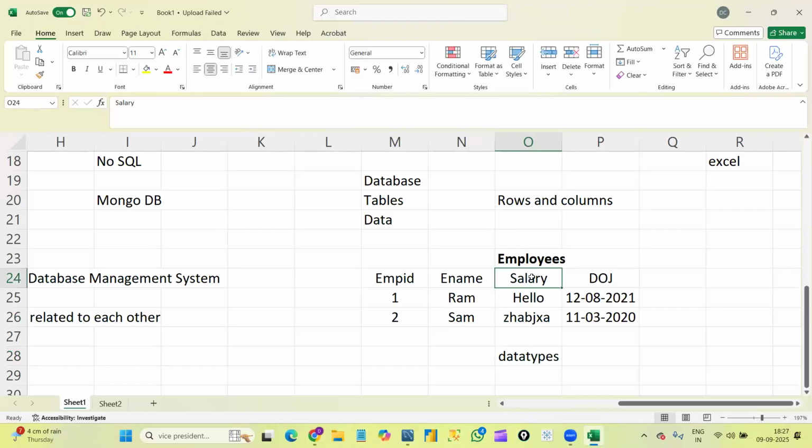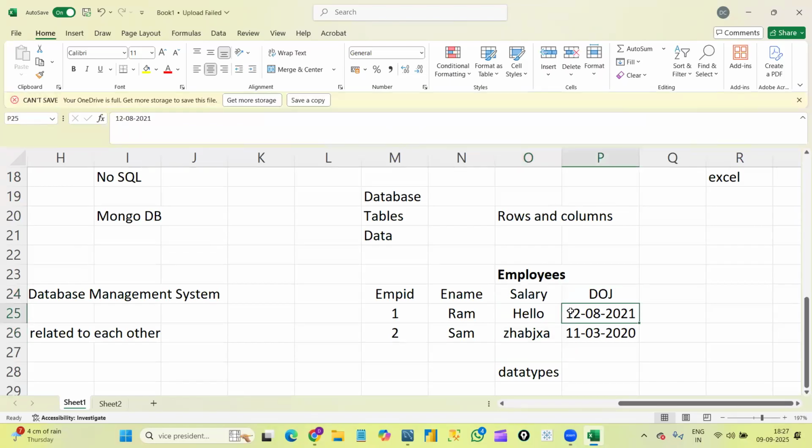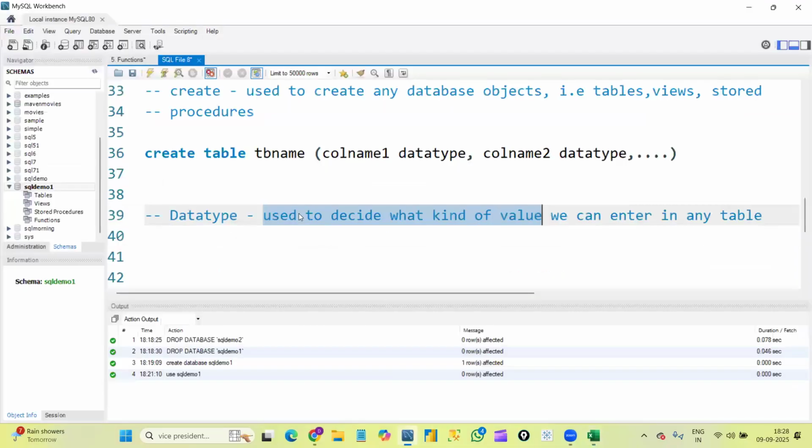Because this is the salary column, we can enter only numbers here, right? This is date of joining, that is a dates column, we need to enter only dates here, right? Whether we need to enter numbers, dates, or characters will be decided by data types only. That is what I wrote here: data types decide what kind of value we can enter in any table.